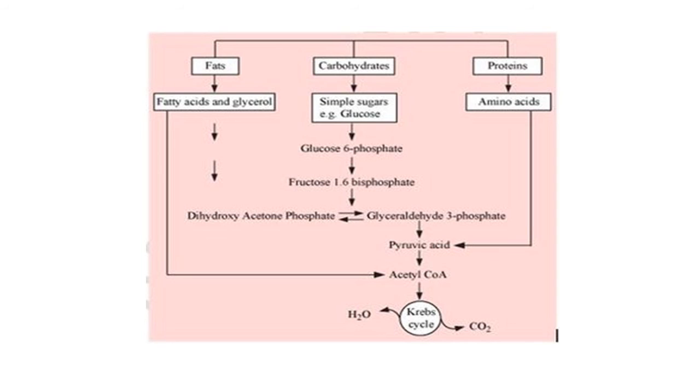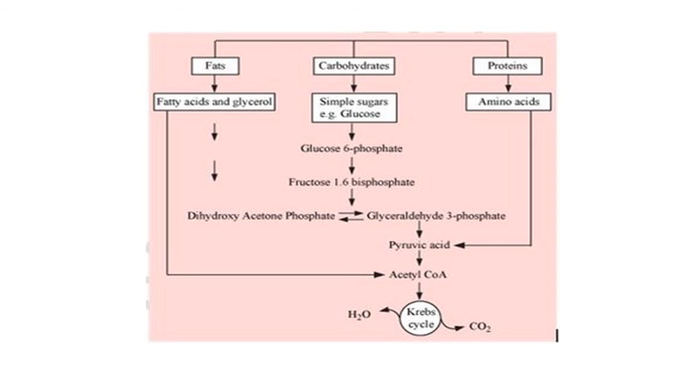Fats, carbohydrates and proteins, all three types of biomolecules, are shown. Fat is converted into fatty acid and glycerol, then dihydroxyacetone phosphate, and further conversion forms pyruvic acid, which enters the Krebs cycle.